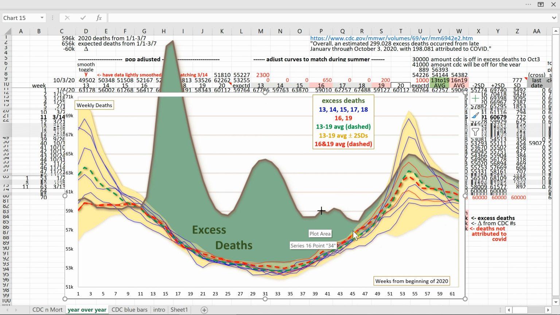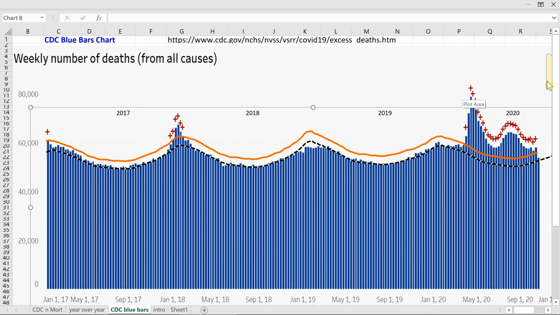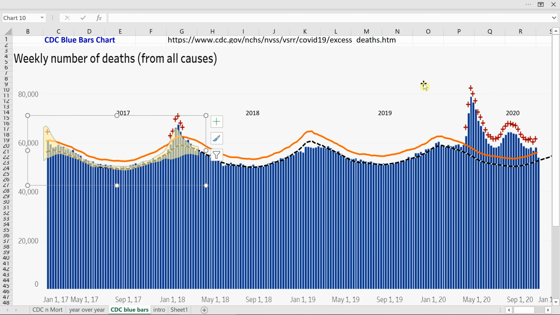The year-over-year graph does just that. Each thin line is one of the 2013 to 2019 years adjusted to the average of each line over weeks 15 through 47 is equal. The week-by-week average of the thin lines is the green dashed line, and the yellow shaded area is plus or minus 2 standard deviations.